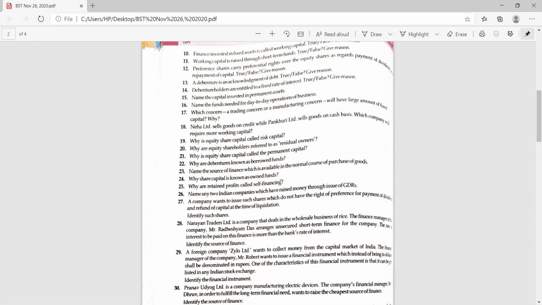A company wants to issue such share which do not have right of preference for the payment, means they don't have the preferential right. So name those shares which don't have the preferential right. There are 2 rights. One is preferential right, another is the voting right. Whether the shareholder has the preferential right or the voting right, if the shareholder doesn't have the preferential right, which kind of shares are these?